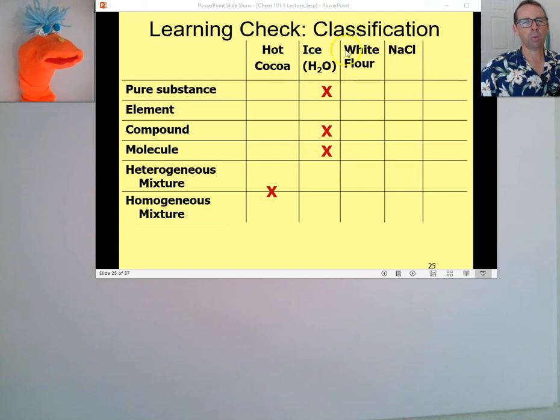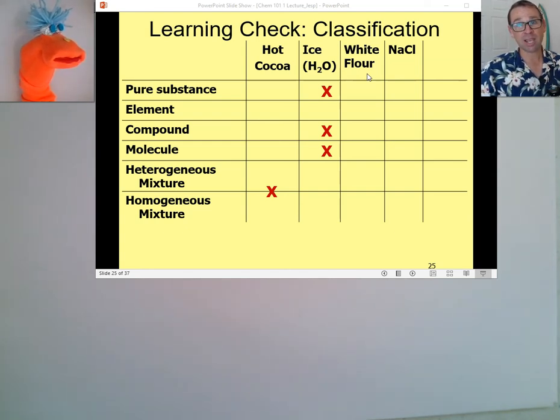Very good. White flour. How do you get white flour? I don't know. What do you think? Well, you get wheat and you must grind it up, I guess. And I don't know what they do after that. Well, they grind it up. That's right. And from that information right there, again, wheat is a living thing. It's an organism. It's a seed, right? You're taking it and you're grinding it up. Everything in there is going to have enough to make a new organism. So you're going to have protein, DNA, fats, cells, all sorts of things in there.